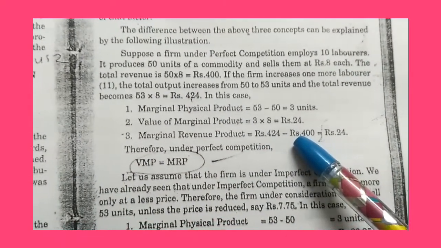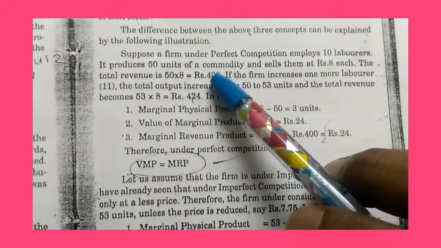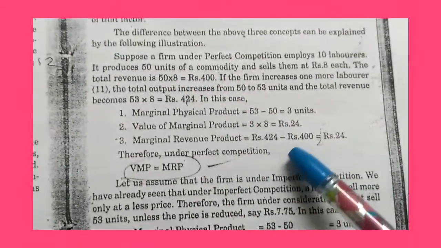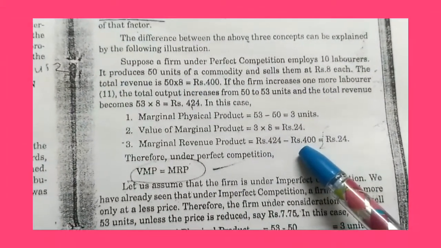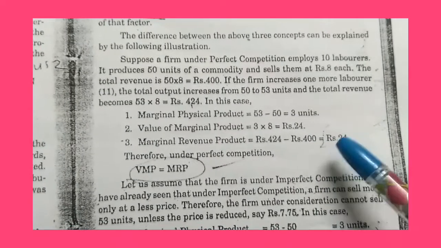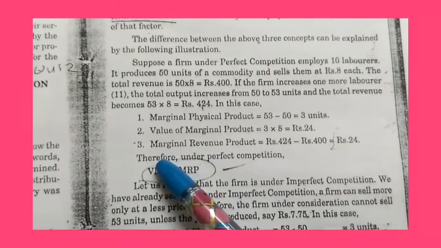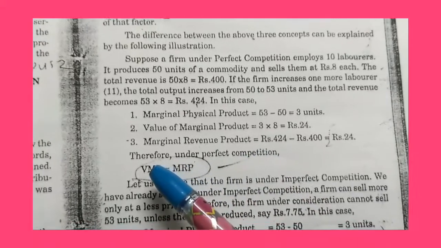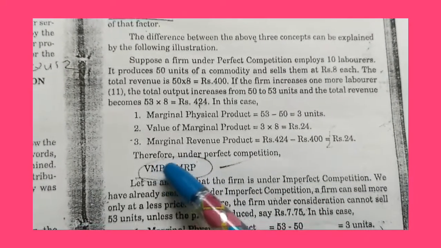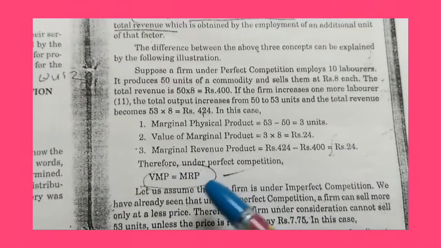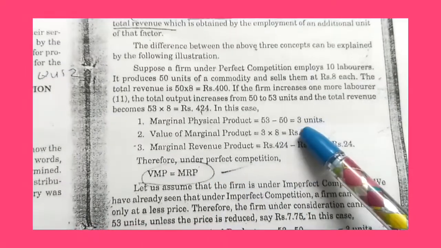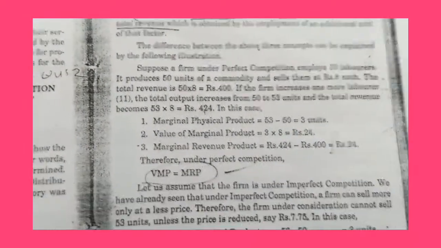Before, we produced a value of 400 rupees, 50 into 8, 400. So 424 minus 400, 24. Therefore, under perfect competition, VMP, the value of marginal product, is equal to the marginal revenue product. 24 is equal to 24.